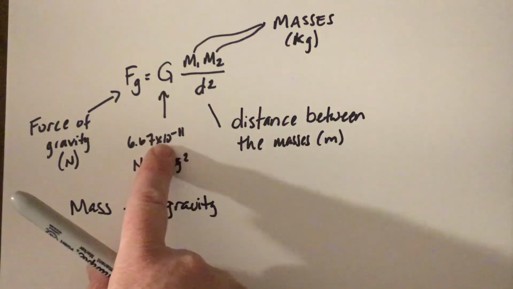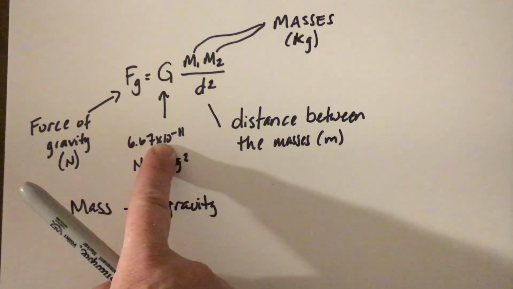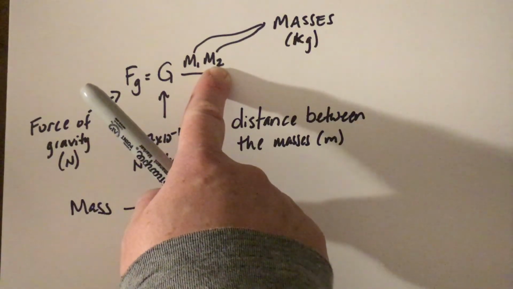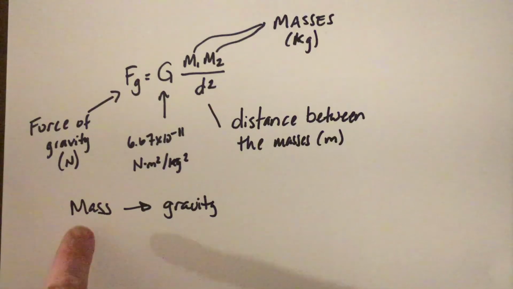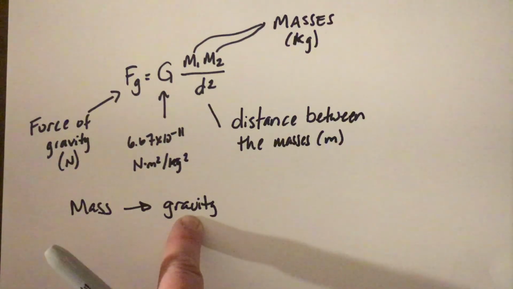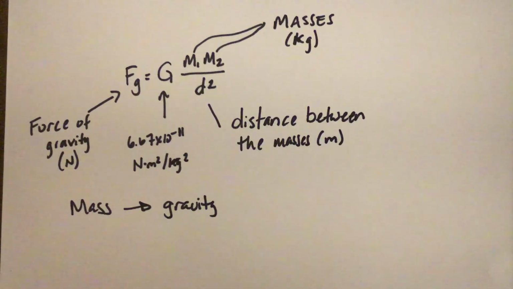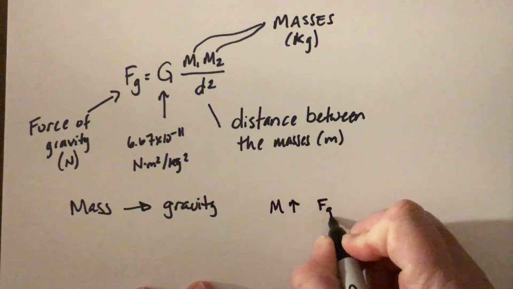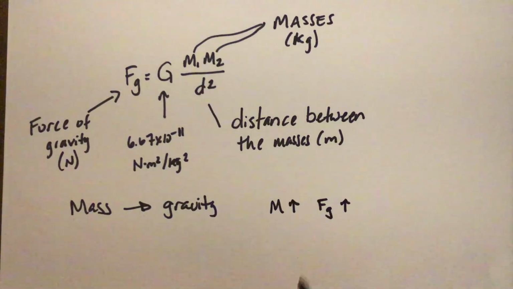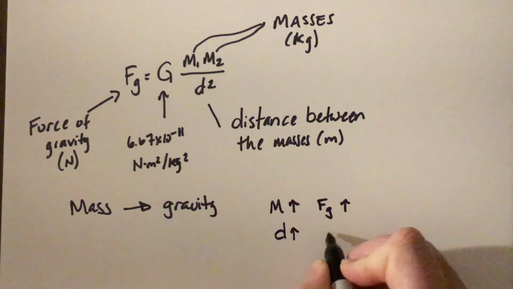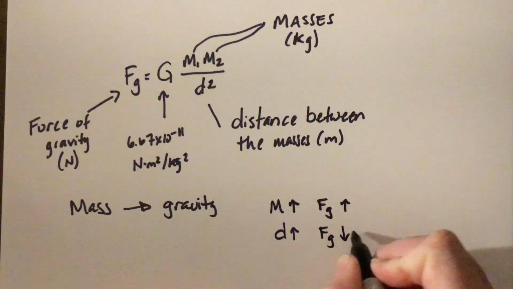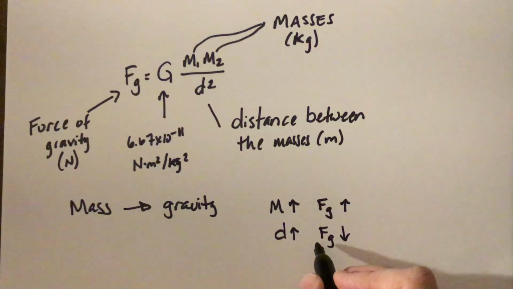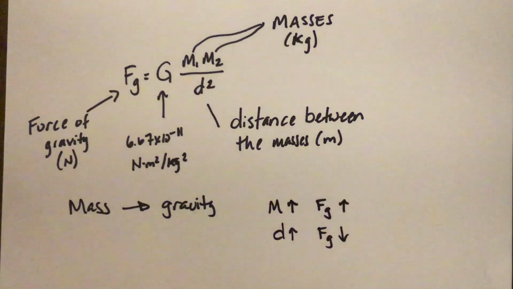between people. The other thing is the Earth has a huge amount of gravity. And so if the Earth is one of these masses and you're the other, that's going to overpower anything else that's around. But if it has mass, it has gravity, it just might not be measurable. Second thing to keep in mind is as mass increases, the force of gravity also increases. As distance increases, the force of gravity decreases. The farther away it is, the less effect it can have on another object. So keep these in mind, and you'll do some work with that when you do your lab this week.